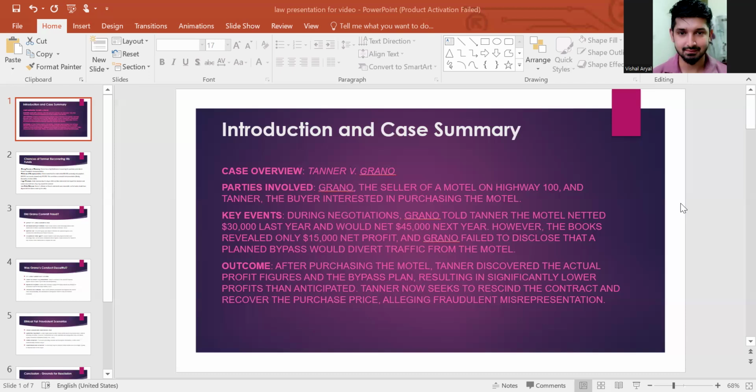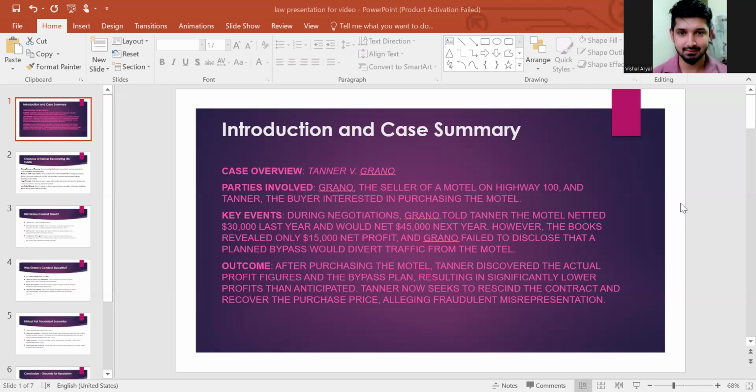alleging fraudulent misrepresentation. So what I mean is, after purchasing and after the operation, Tanner discovered that the actual profit was way lower than the books and Grano claimed before.